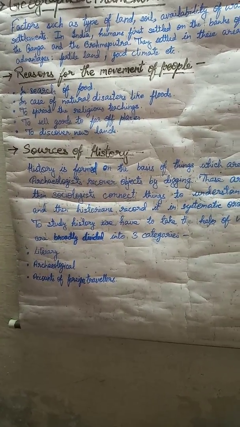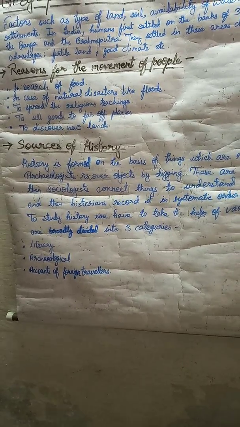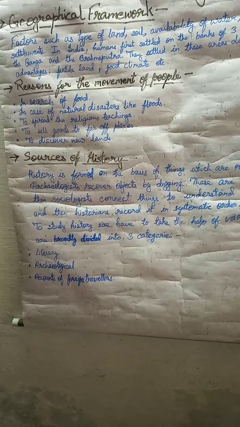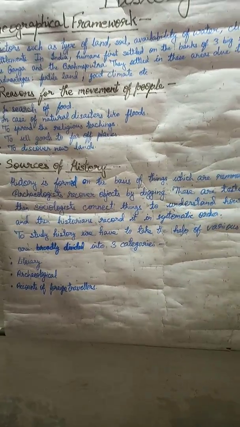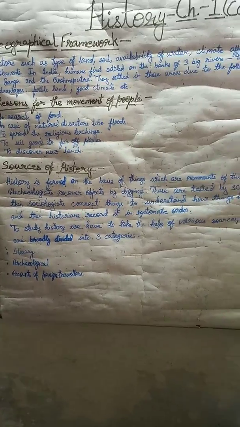These are the conditions which help people to survive in that area, and that is why geographical conditions are important for history, and why people were living in a particular place is important to study in history.